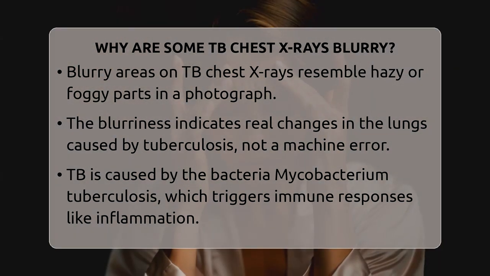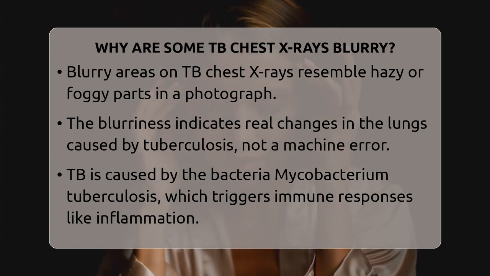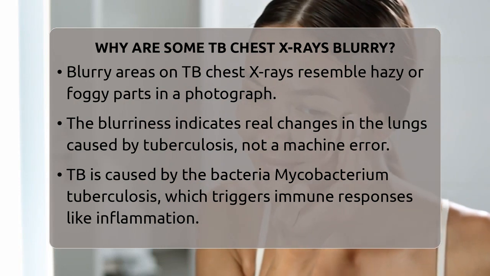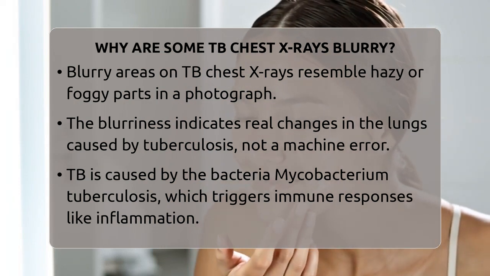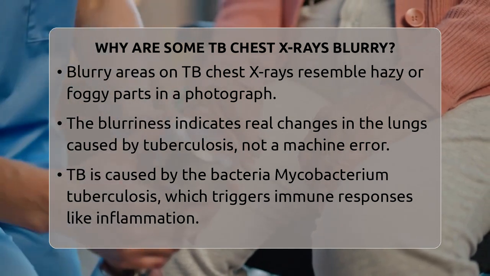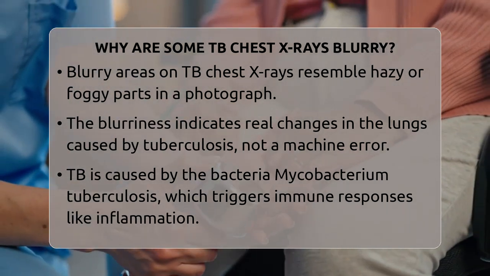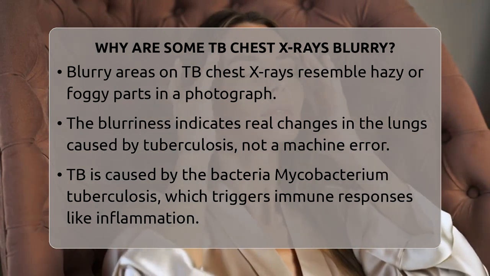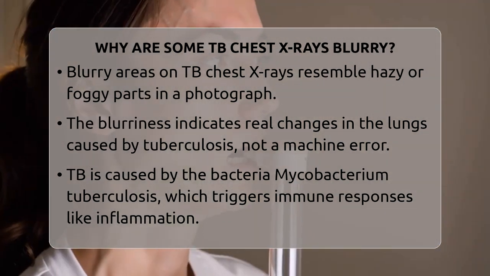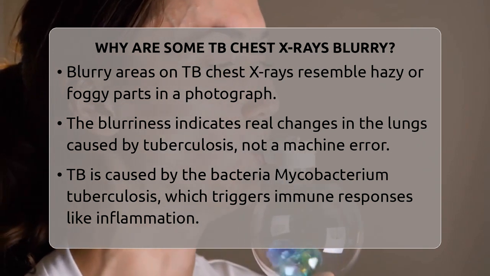Tuberculosis is caused by a bacteria called Mycobacterium tuberculosis, which triggers the body's immune response. This response leads to inflammation, the formation of small inflamed areas called granulomas, and sometimes tissue death or necrosis. These changes in the lung tissue affect how the X-ray passes through and what the image shows.